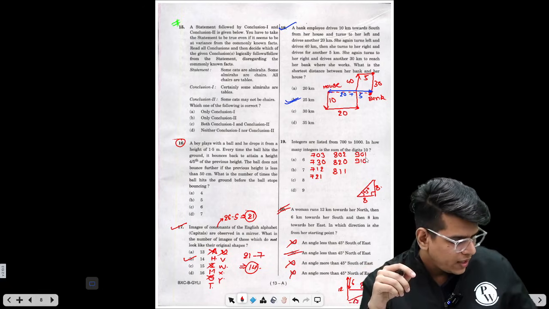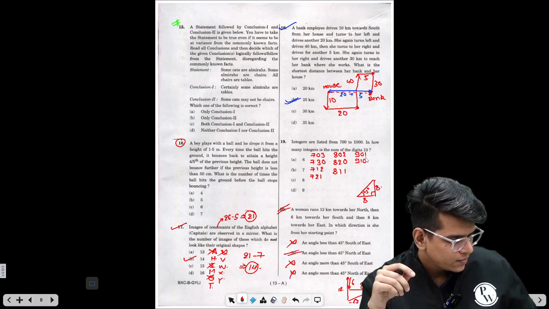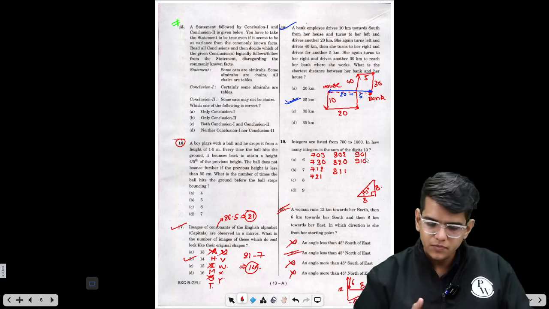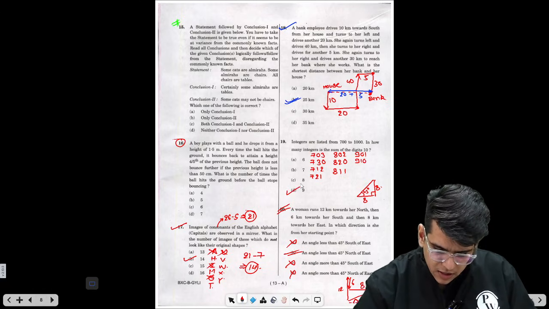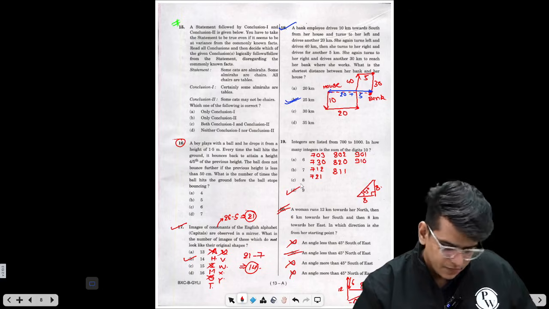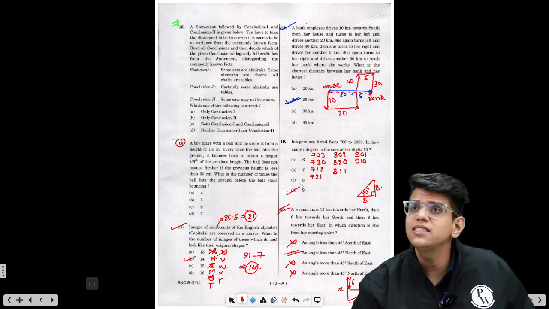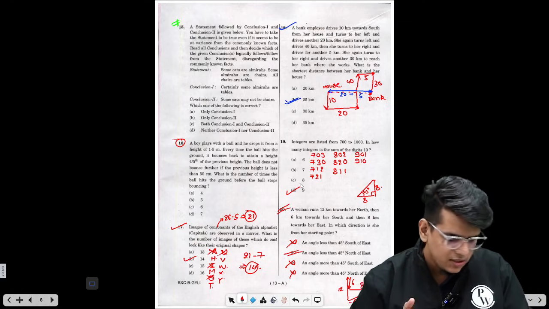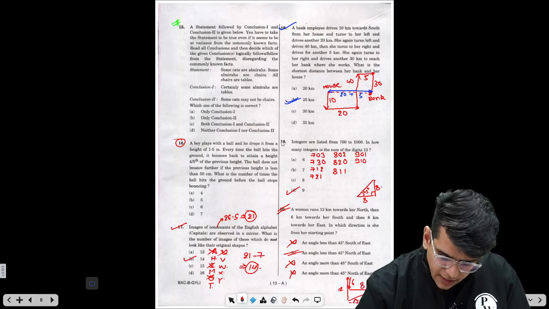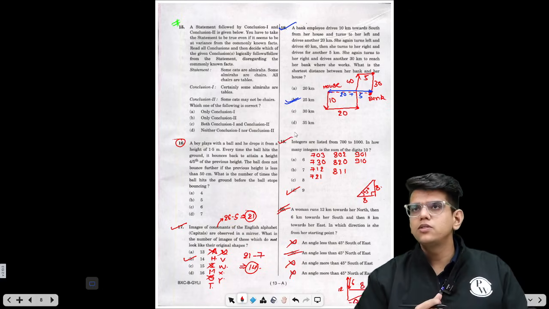So how many numbers are there? 1, 2, 3, 4, 5, 6, 7, 8 and 9. So there are 9 such numbers which have the sum of the digits as 10. So this is also a very easy question if you know how to approach these questions.